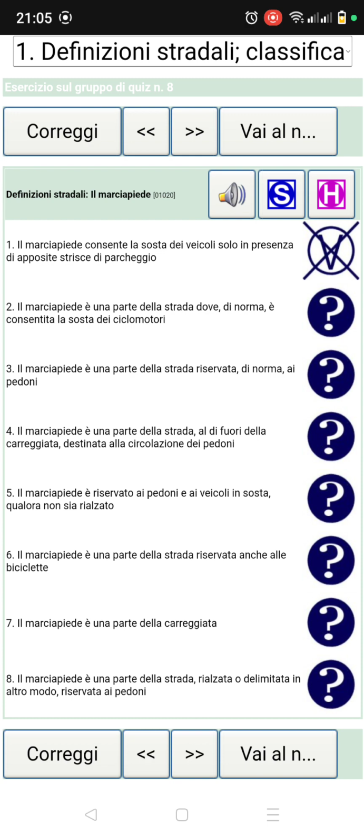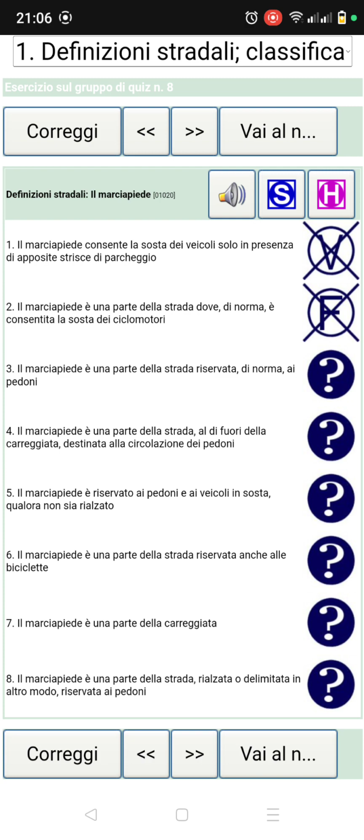So number 2, il marciapiede è una parte della strada dove di norma è consentita la sosta dei ciclomotori. So this second question: the pedestrian walk path is part of the road where normally it is allowed to park small motorbikes. No, it's false.